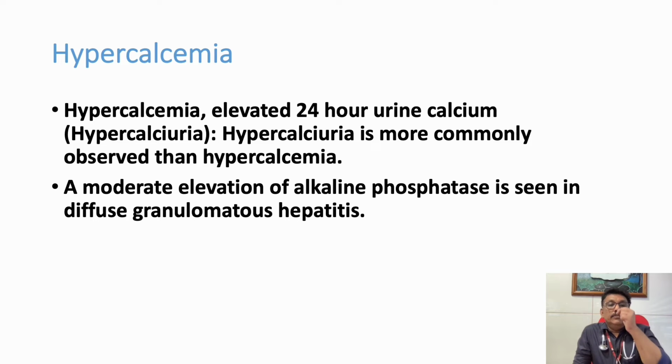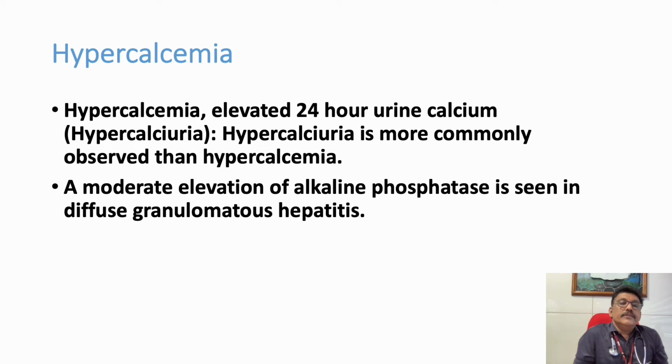Hypercalciuria is more commonly observed than hypercalcemia. That is one important finding, because if hypercalcemia is due to a renal problem, you will not get urinary output of calcium. But here hypercalcemia is there, and the patient is also losing calcium through the kidney. So sometimes serum calcium may not be elevated, but urine calcium is elevated.